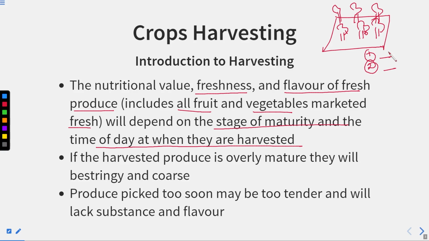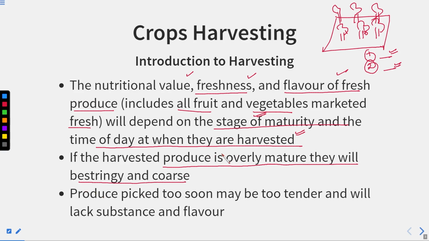At what time you pluck your fruits matters, because fruits have their nutritional value, freshness, and flavor of fresh produce according to the time you harvest them. Also, how you store them before you take them to the market for selling matters. So it depends upon the stage of maturity at the time of harvesting and the time of day when they are harvested. If the harvested produce is overly mature, it will be stringy and coarse.